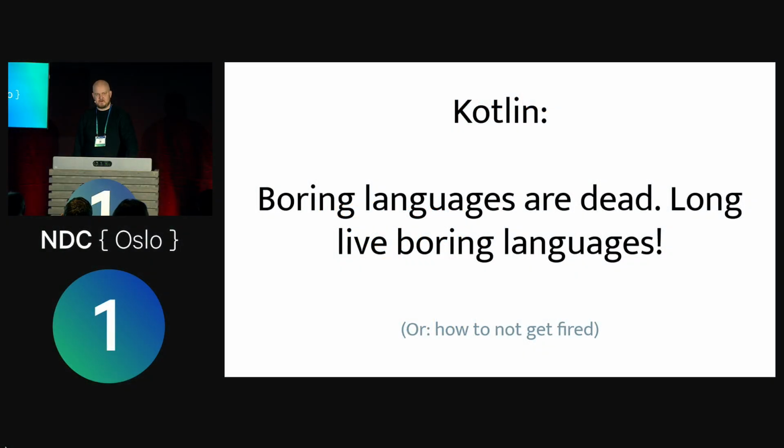First, I'm not really sure why I'm here or if I'm even allowed to speak here, because I'm like a JVM person, right? Kotlin is a JVM language. And now I guess the organizers of this conference already sort of hate me, because no, NDC is not a .NET conference, but for us JVM people, it sort of is, right?